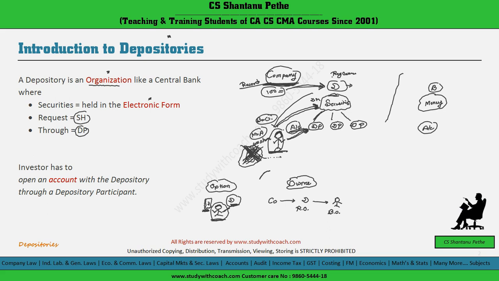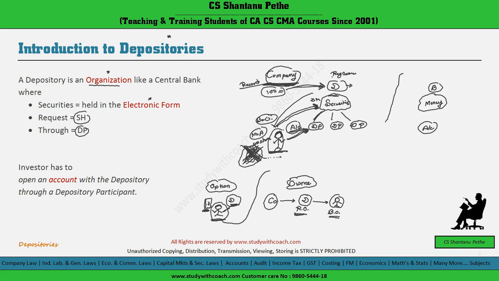Now the second important point you have to note is the ownership. In the records of the company, the registered owner will be the depository who is holding those securities in demat form, and the shareholder will become the beneficial owner in the records of the depositories. Here you can see that the ownership is divided.